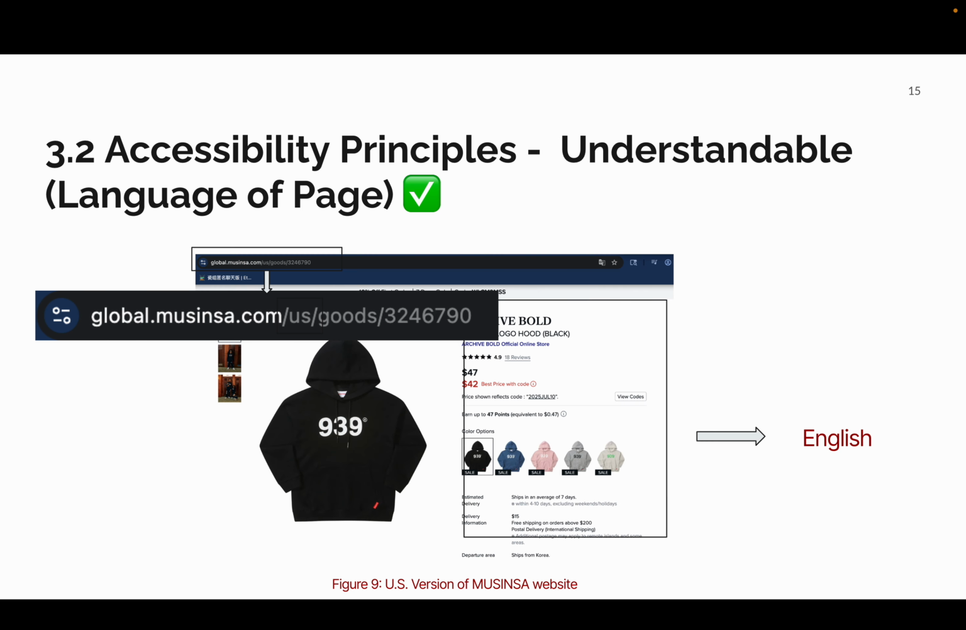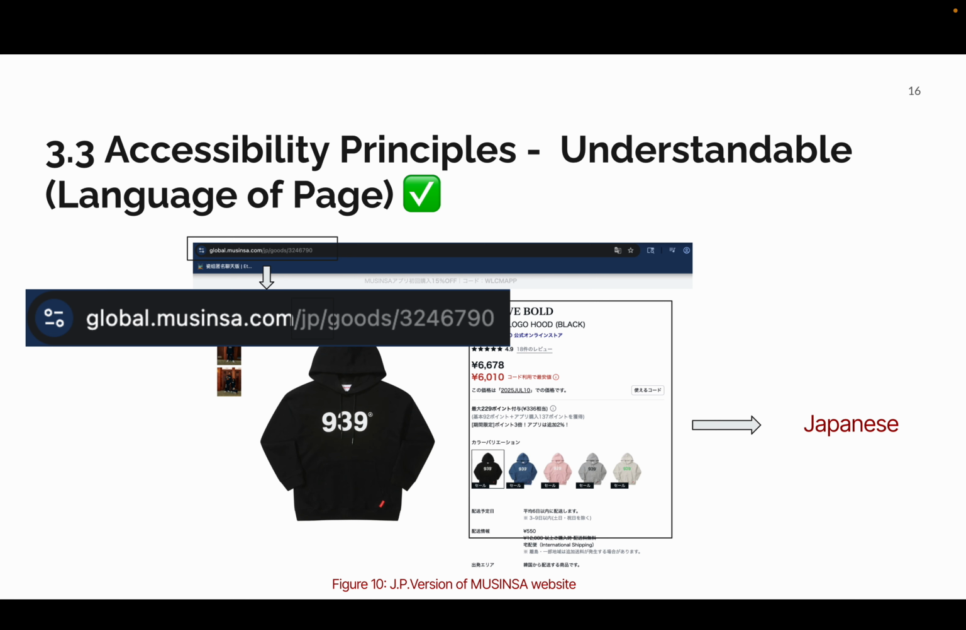When you visit the US version of the MUSINSA site, the HTML code tells the screen reader to read the content using English pronunciation rules. And when you switch to Japan, the URL becomes something like global.musinsa.com/jp, so the screen reader will now read Japanese content correctly using Japanese rules. And also, the website changes the visible language into Japanese. This benefits users with clearer, native language UI content.